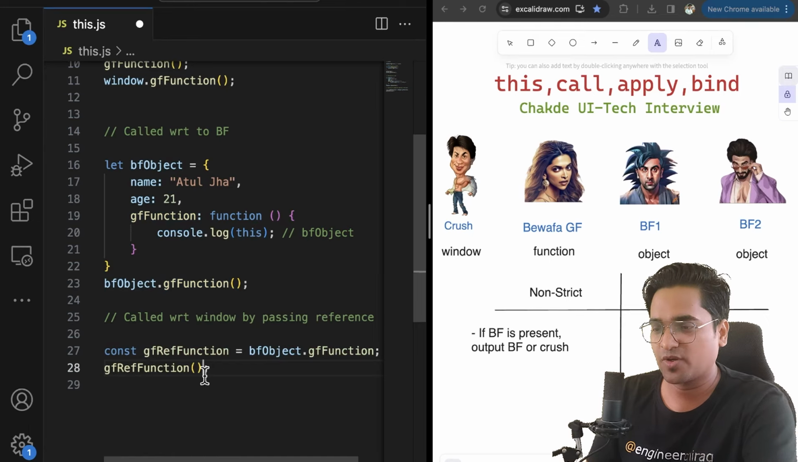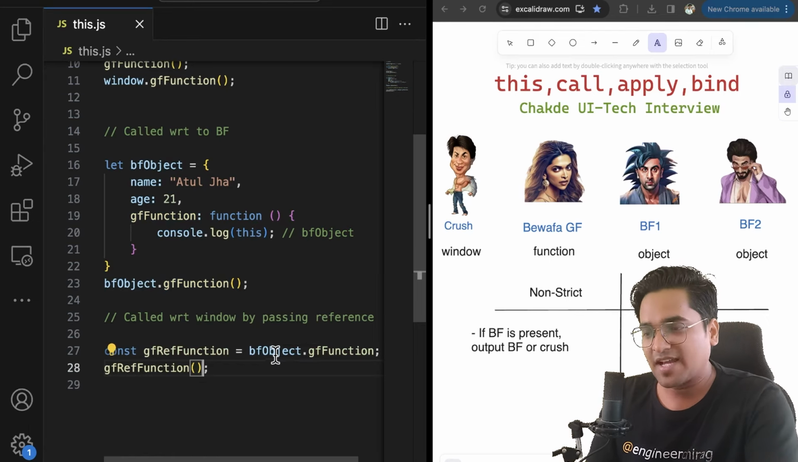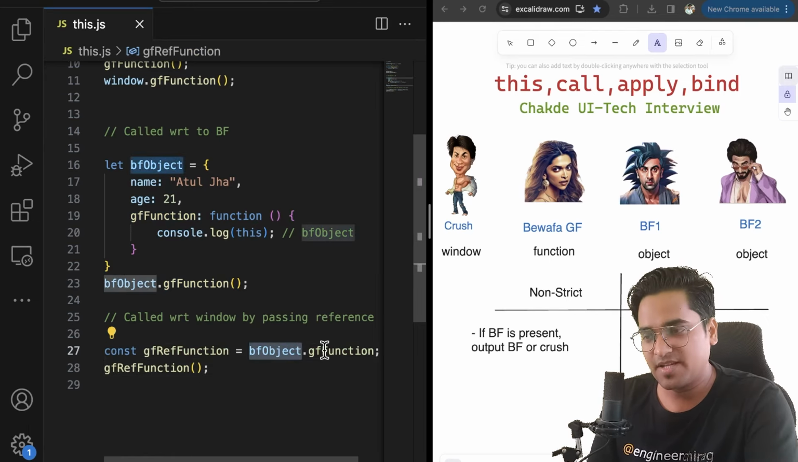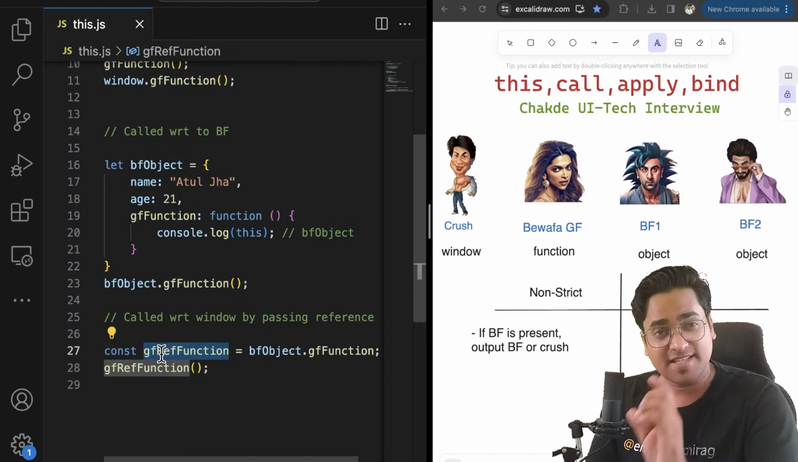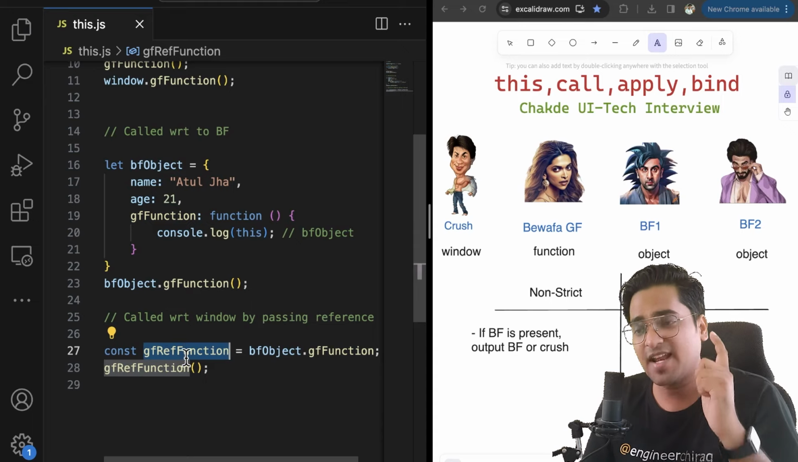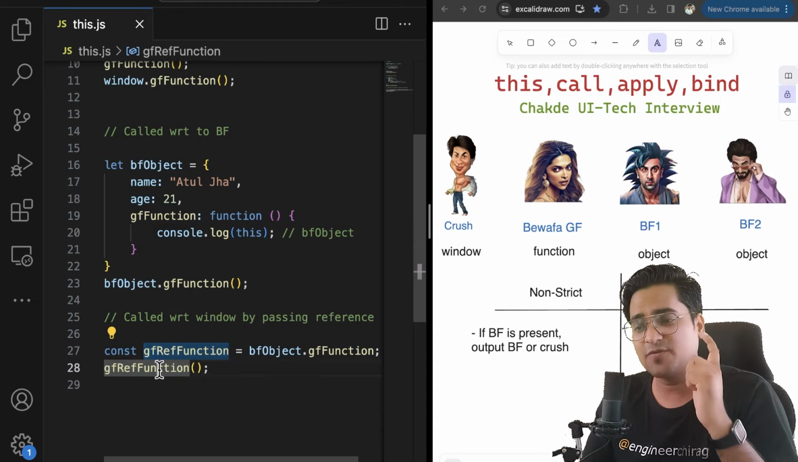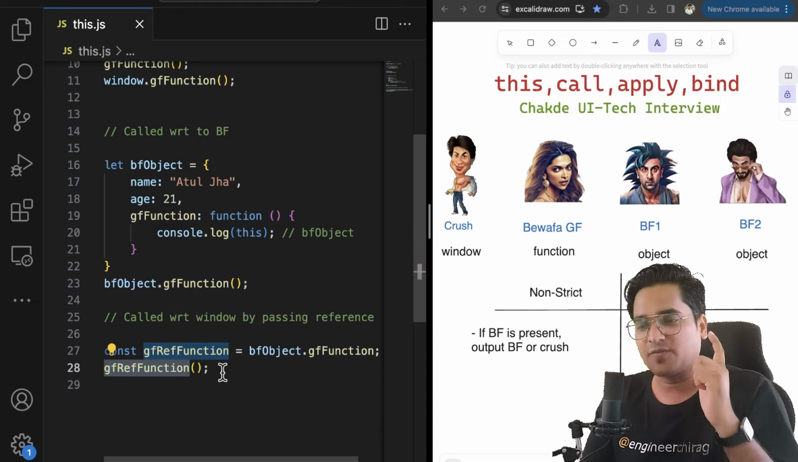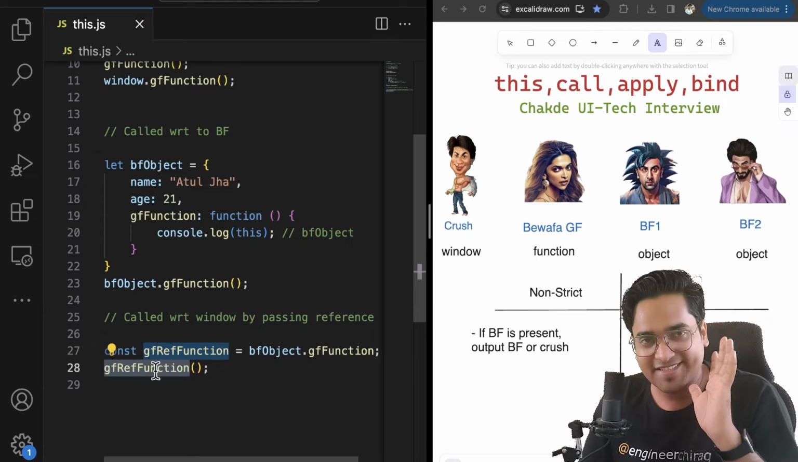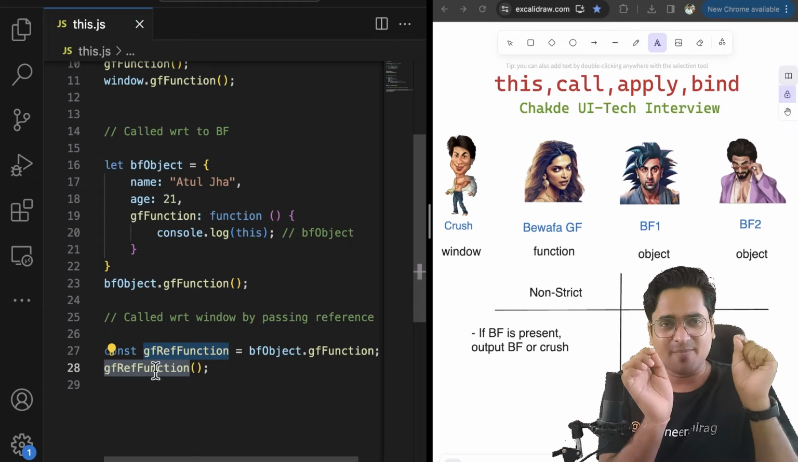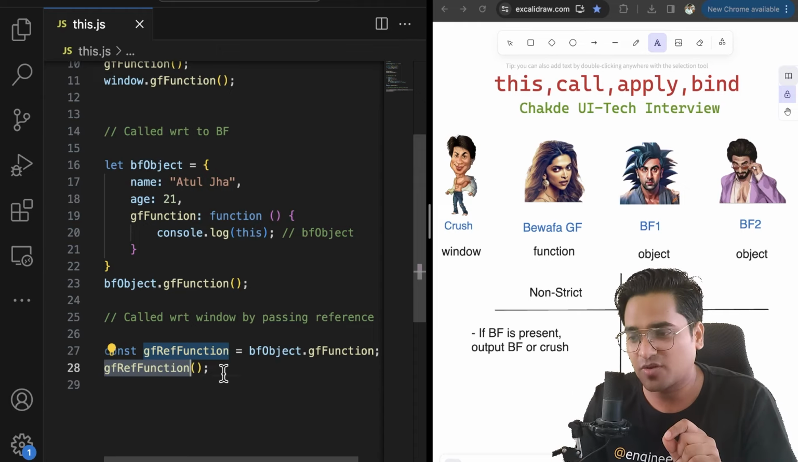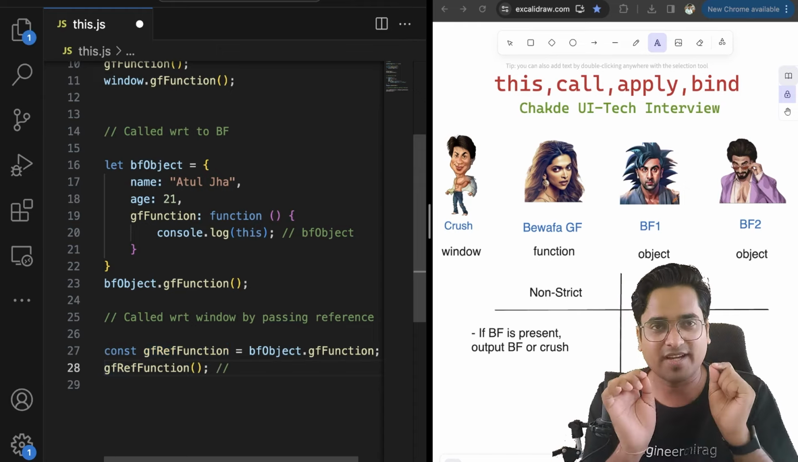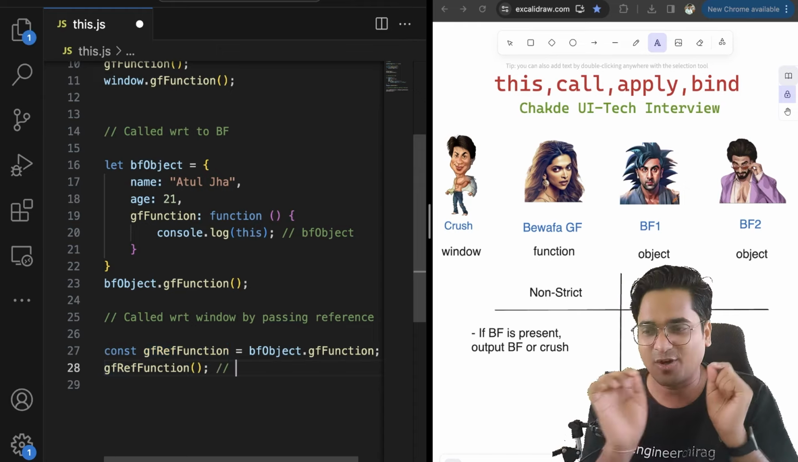So in this case, if you notice what we just simply did, we actually have this BF1 object. We have a GF function. We created a new reference, a new function reference we created. And with respect to this new function reference, we are going to call this function. So now, if you notice, tell me one thing, guys. Please take a pause. Let me know the answer in the comment, which is what is going to be the outcome over here? Come on, quick. What is going to be the outcome over here?